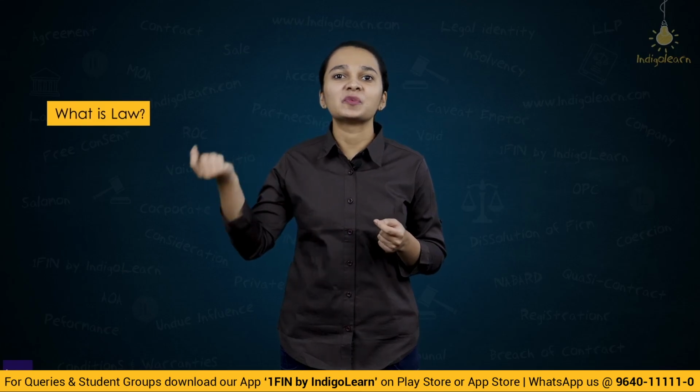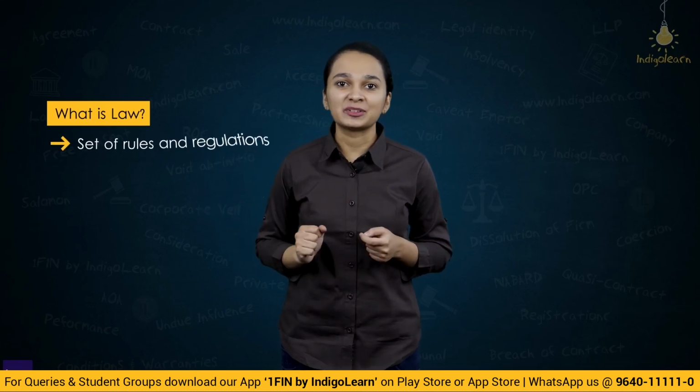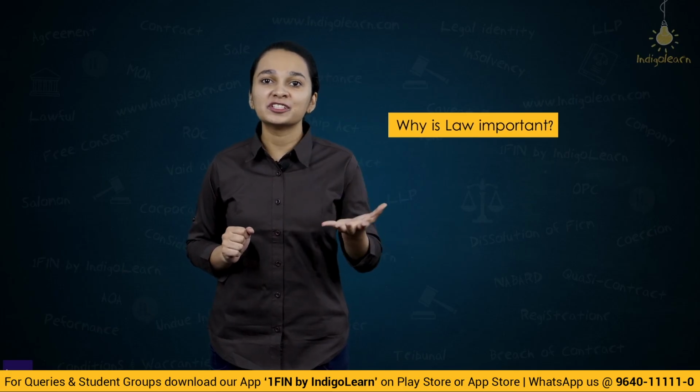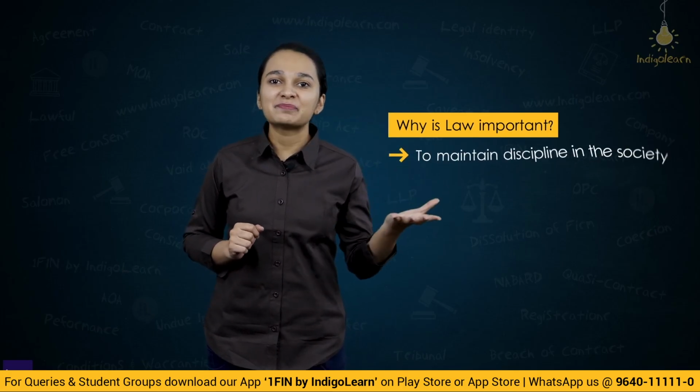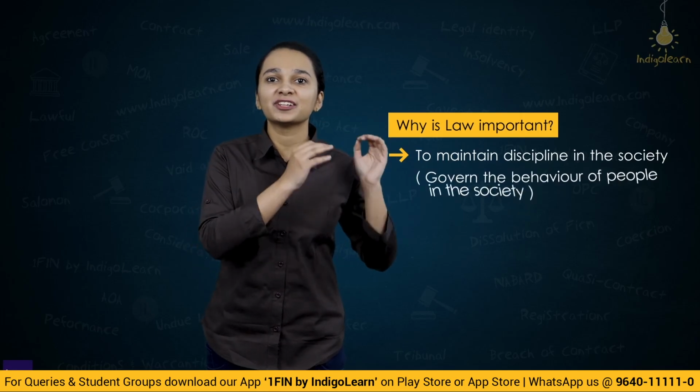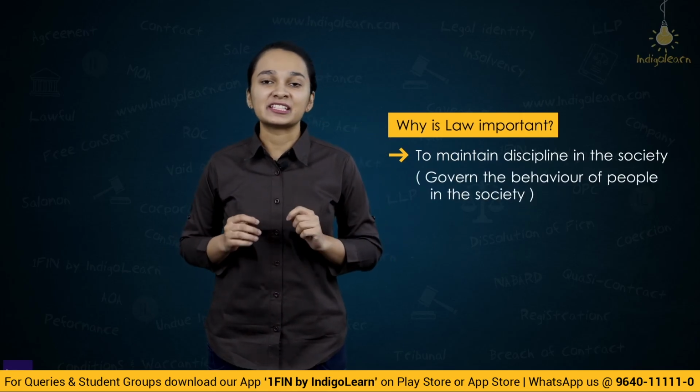We now know what is law. So what is law? Law is a set of rules and regulations. Why is law important? Law is important in order to maintain discipline in the society, in order to govern the behavior of people in the society. And how is it made? It is made by the lawmakers.